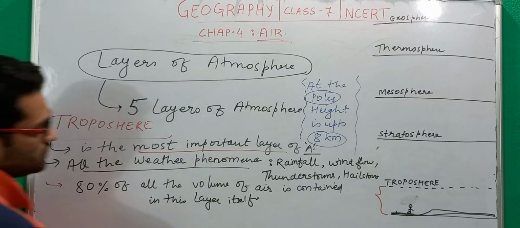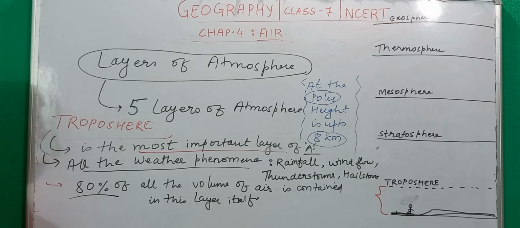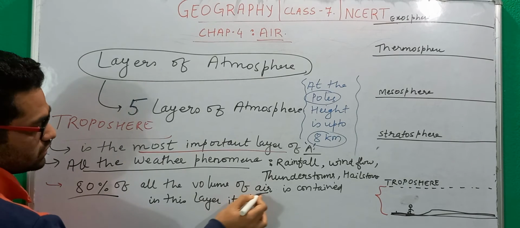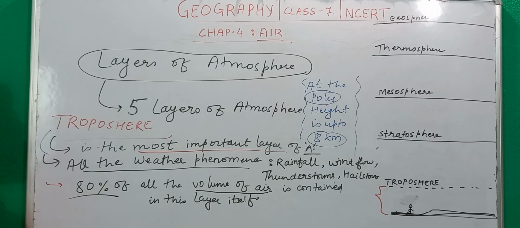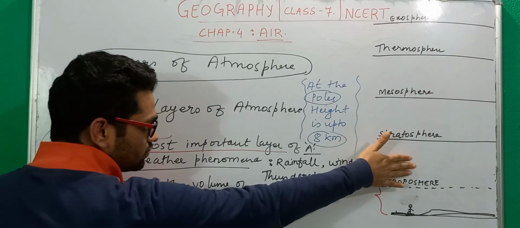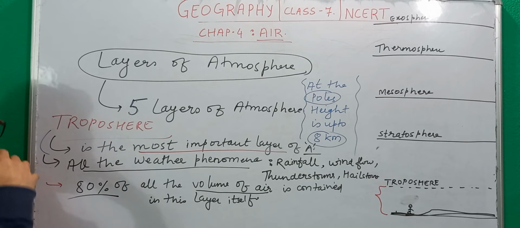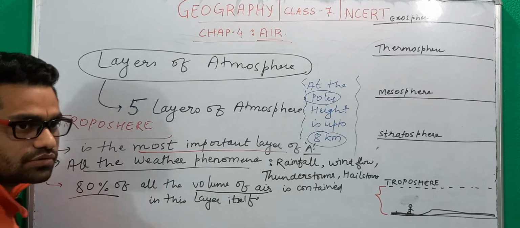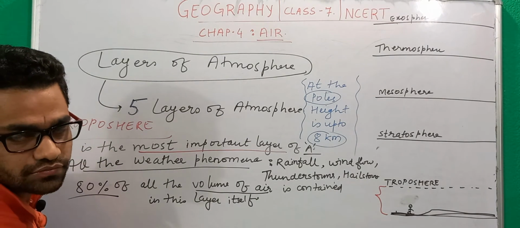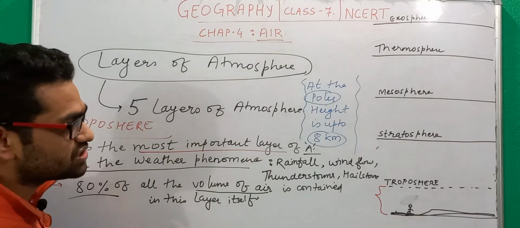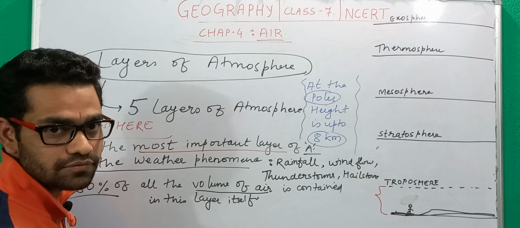So 80% of the volume of air is present in the troposphere itself. And beyond this troposphere, if you go to the other layers, you will find that a very little amount of gases or dust particles is found, not in the stratosphere. Basically all the water vapor and the dust particles that you observe, more than 99% is present in this troposphere itself.